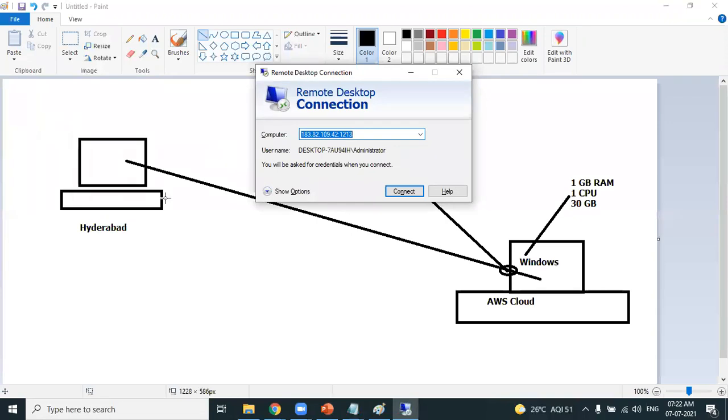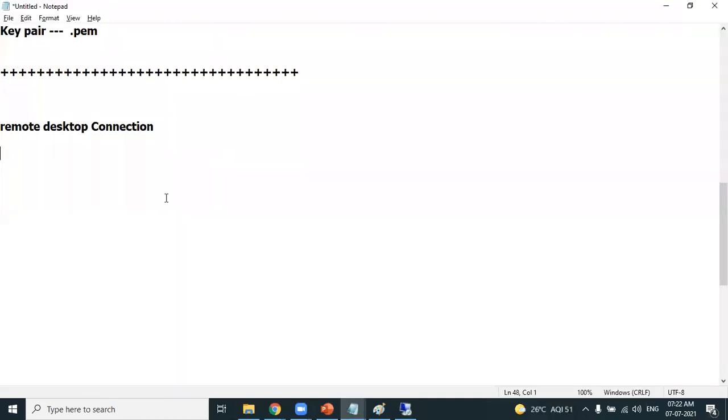Okay, Sunil, what are the details which are required? The application is Remote Desktop. What details do you need? You need to have the DNS. You need to have the username.